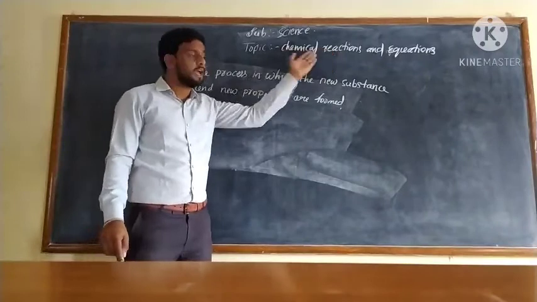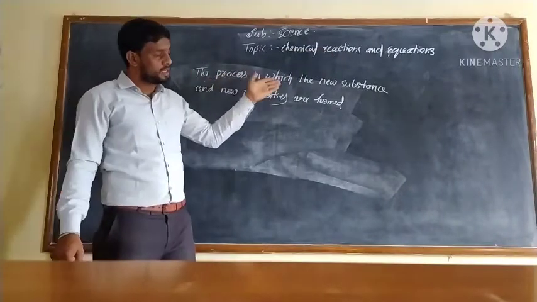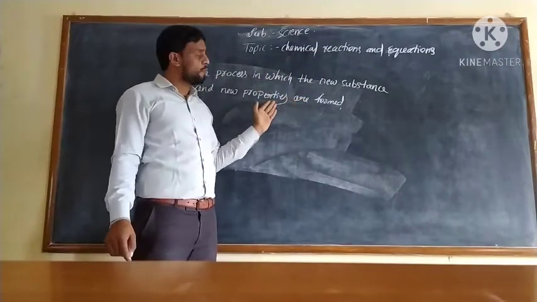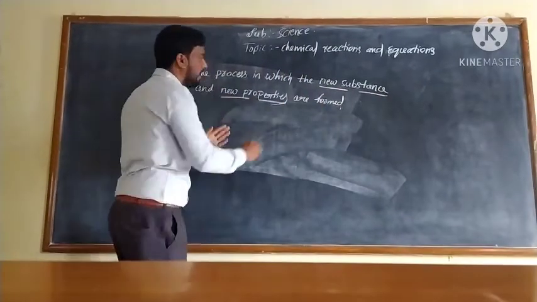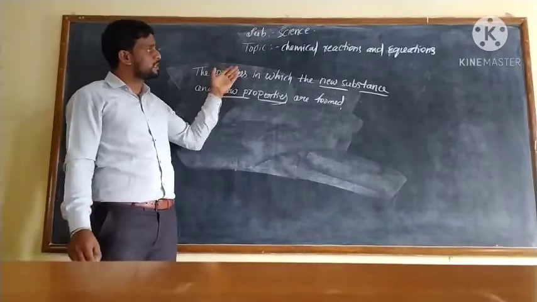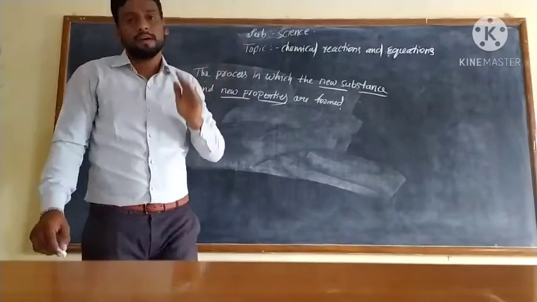Chemical reaction is a process in which new substances along with new properties are formed. For this process we call it a chemical reaction.